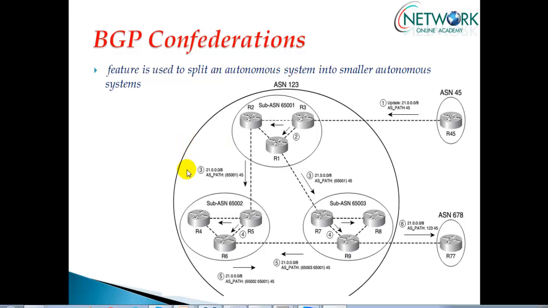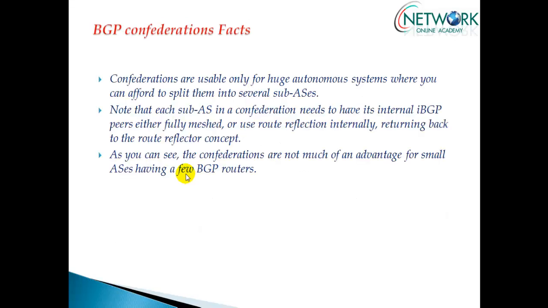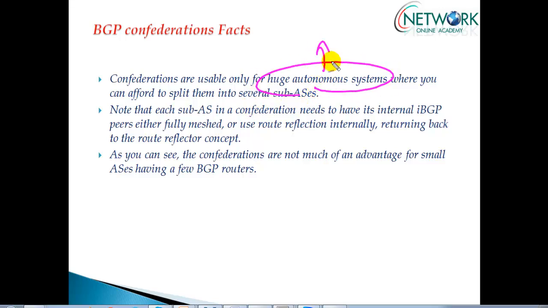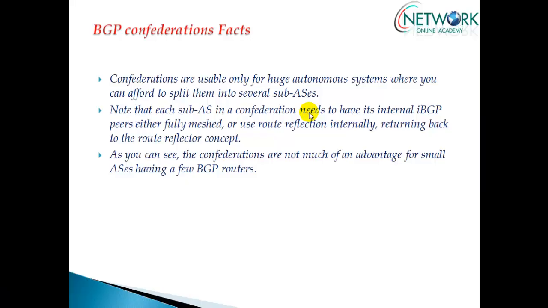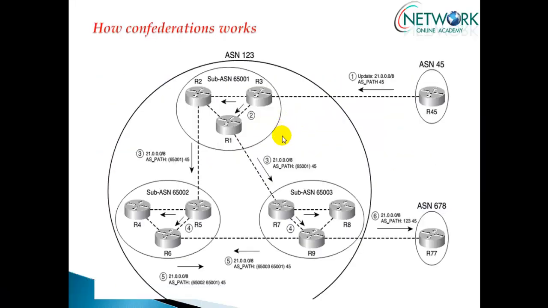Let us try to see some of the configuration facts here. Here I got some points which will give some information on configurations. It is usable for a huge autonomous system number, which I discussed just now, where you cannot afford to split them into several sub-AS. So you can just divide. But the question is, now you may come across a scenario, okay, so I have to use sub-AS. Now what AS number should I use?